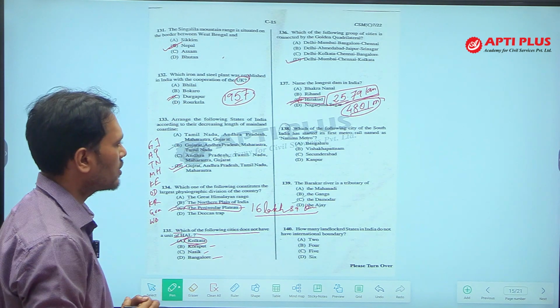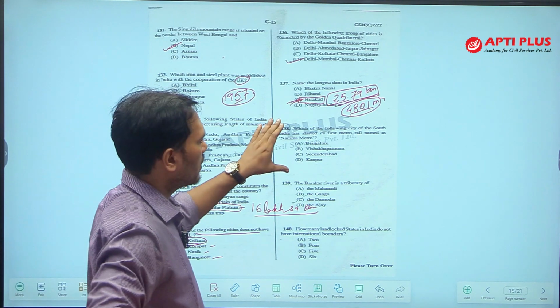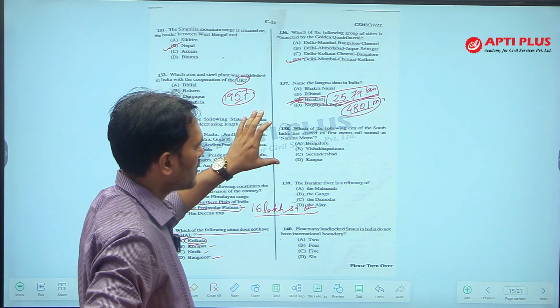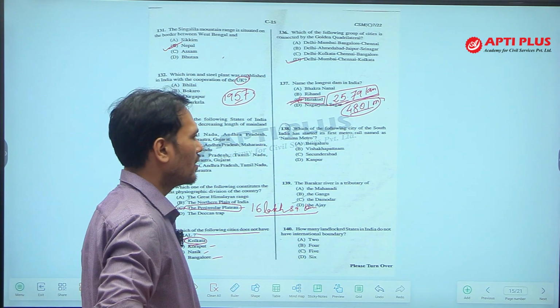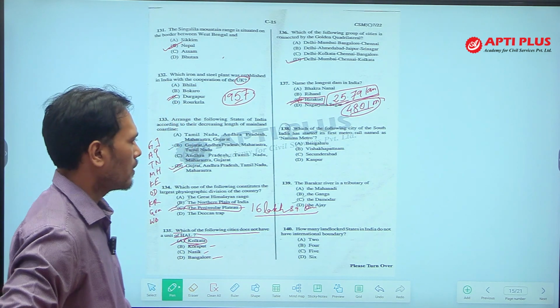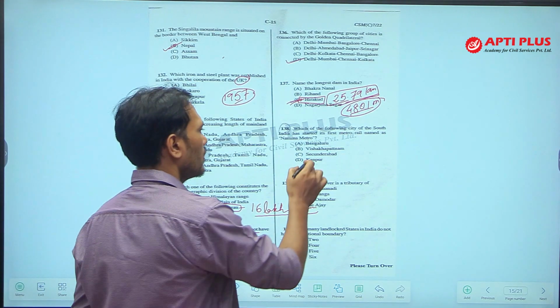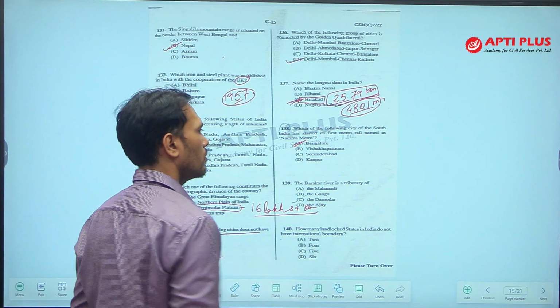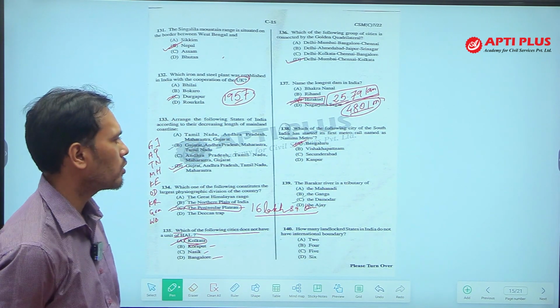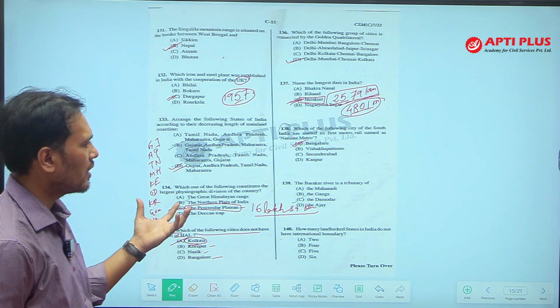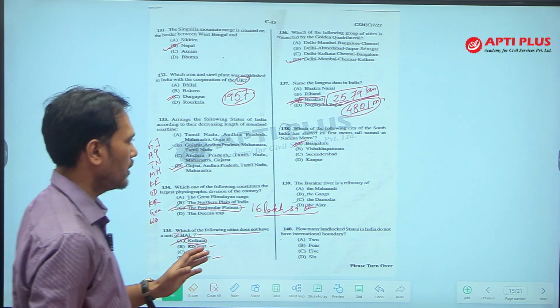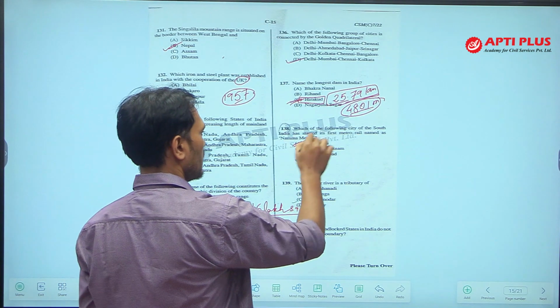Okay. Next, which of the following city of the South India has started its first metro rail named as Namma Metro? Namma Metro was started quite a bit before, but it is in Bengaluru. Bengaluru's metro is called Namma Metro. What is the meaning of Namma Metro? The term Namma Metro means in Kannada, it means our metro. Clear? So, the answer is Bengaluru.